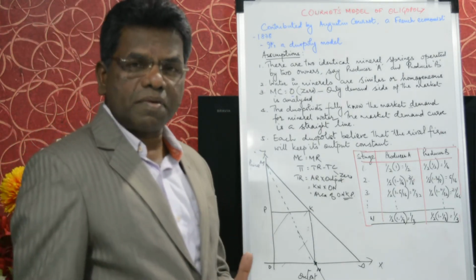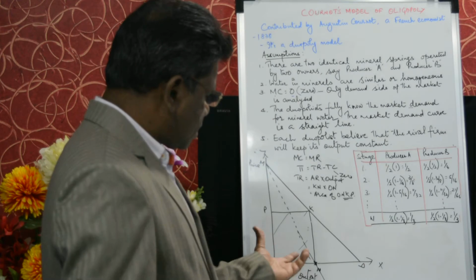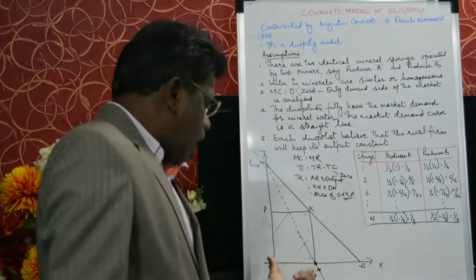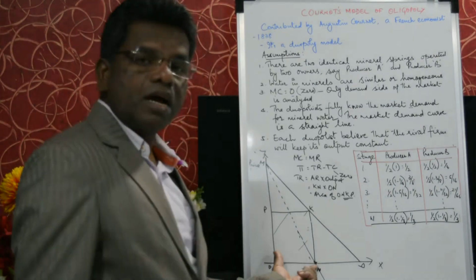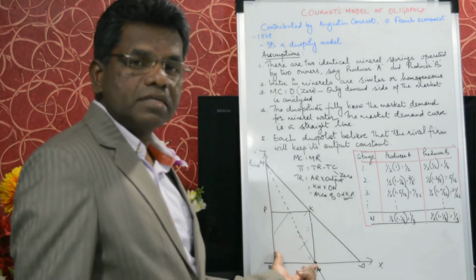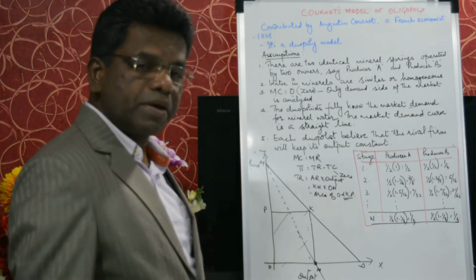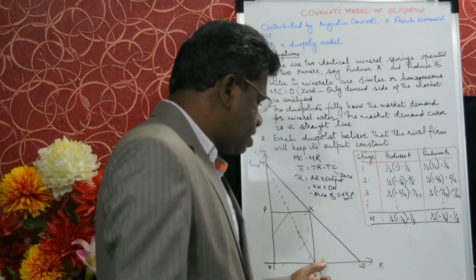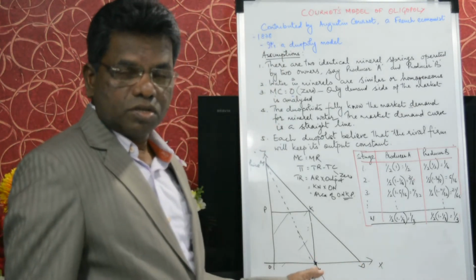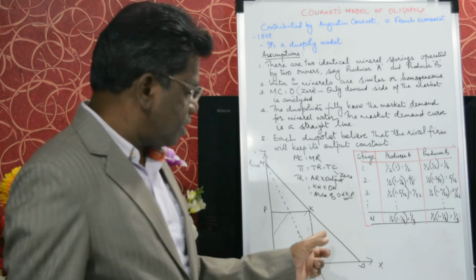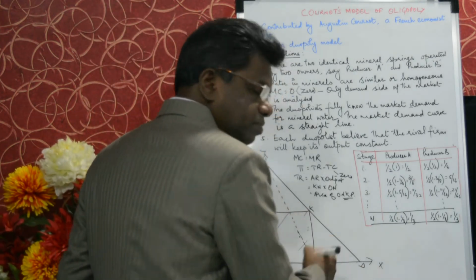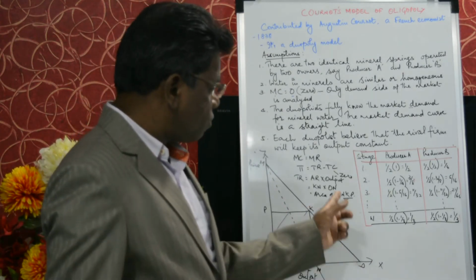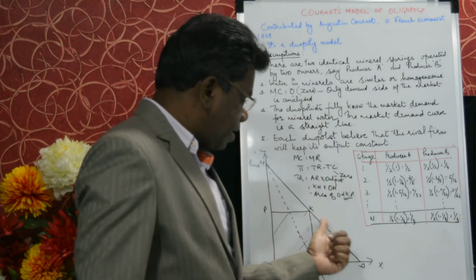When B enters the market, he found that out of the OD, this is the total output, half of the part is already occupied or taken by producer A. So, what is left behind? He has only ND part, half of that. So, for him, B, the demand curve will be KD. For A, it was ND. But now, the demand curve for Mr. Producer B will be KD.